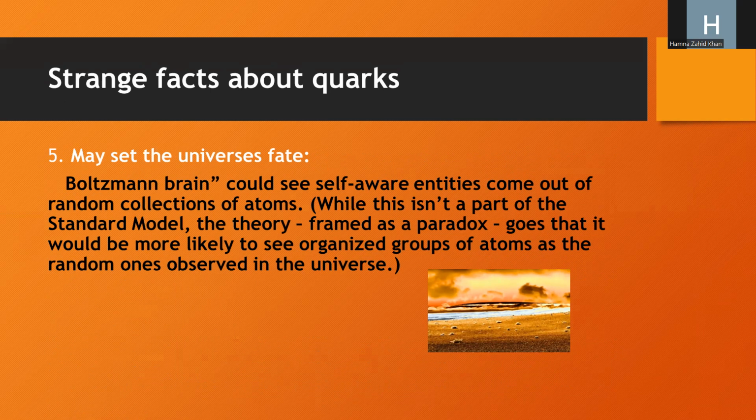The theory, framed as a paradox, proves that it would be more likely to see organized groups of atoms than the random ones observed in the universe. Universe's fate actually is the strange fact about quarks.